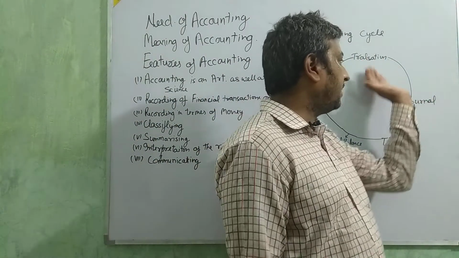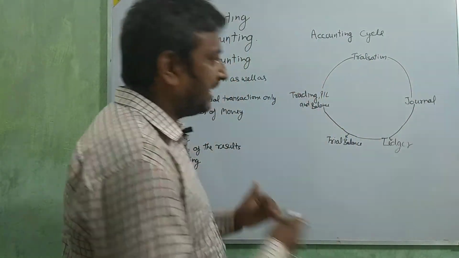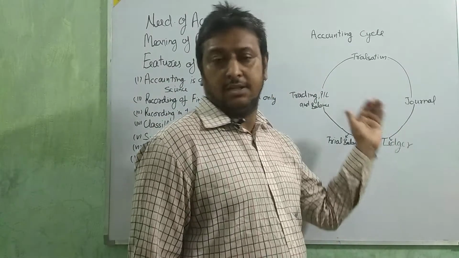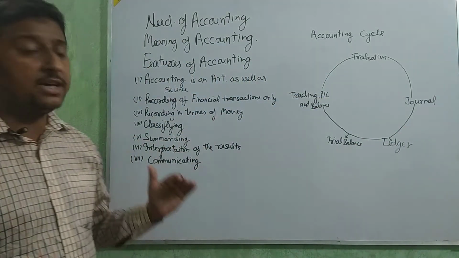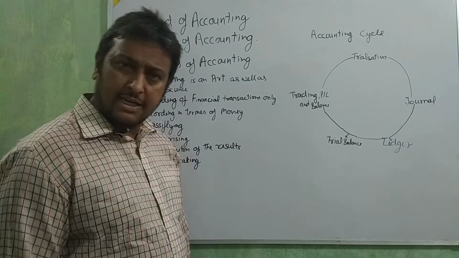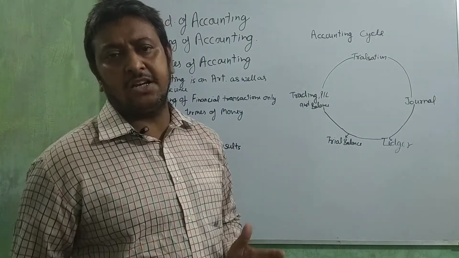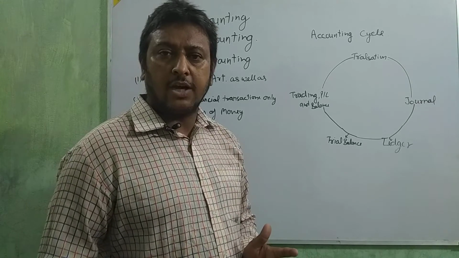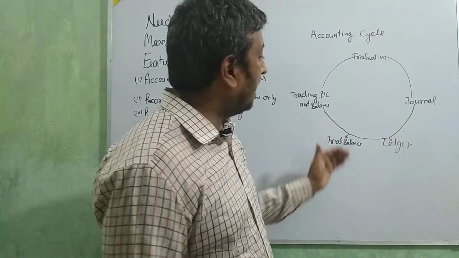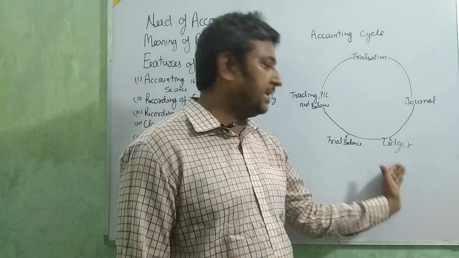Then ledger. After the transaction, we transfer all the transactions to this journal book. Okay, beta? Selling, purchasing, all these types of transactions we present or enter in the journal following different rules. Clear? First, a transaction is done in the business: selling and purchasing of goods and services. Then journal. After the making of this journal, we go for the ledger.